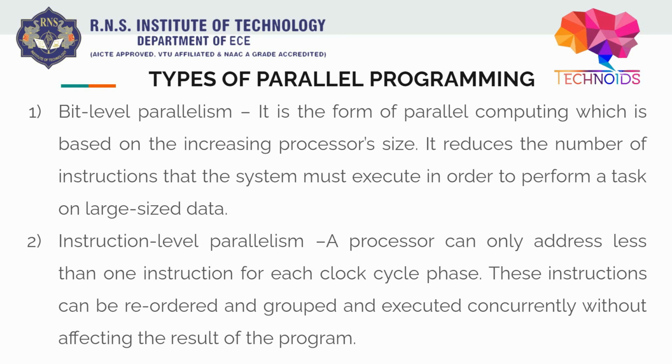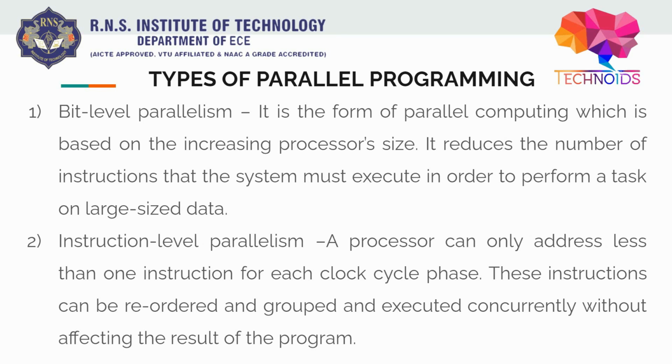These instructions can be reordered and grouped and executed concurrently without affecting the result of the program. The major takeaway here is that the instructions must be independent so that they can be reordered and executed simultaneously.